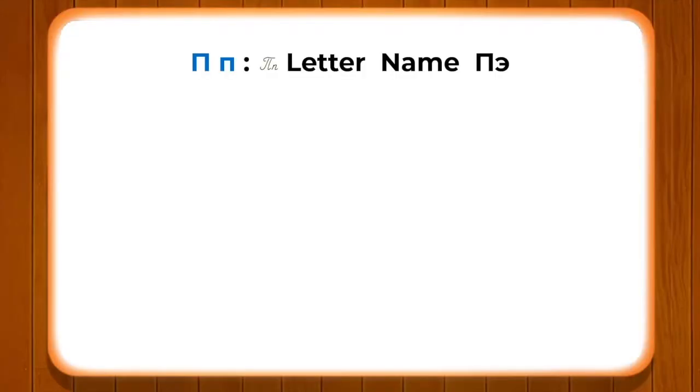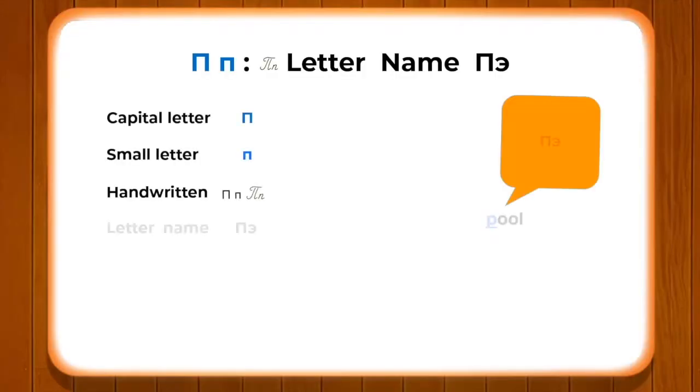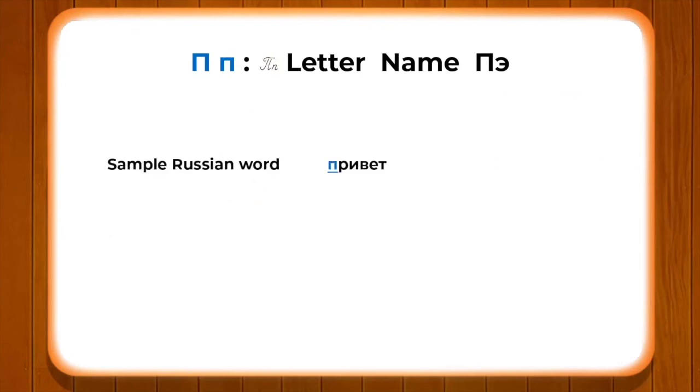So here we have the letter P, and for English approximation we can use P in pool, and a sample Russian word which we have here is Privyet, which means hello. So you also need to learn certain greetings which we will be covering in upcoming modules, but here, since we have the word with us, you can learn it.